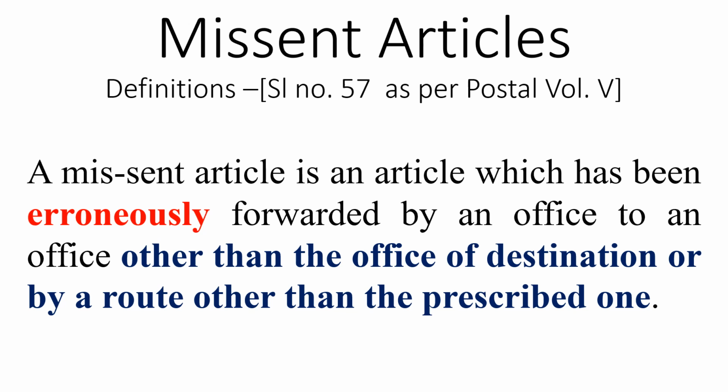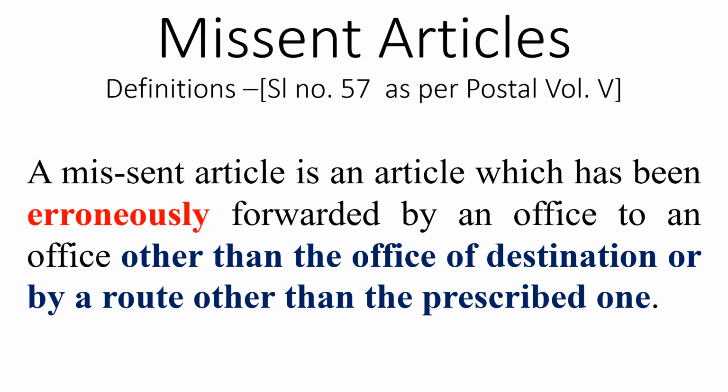So when we say missent articles, another definition is given in serial number 57. So what is missent article? The article wrongly or erroneously sent by an office to another office other than the office of destination by wrongly sending to other offices.